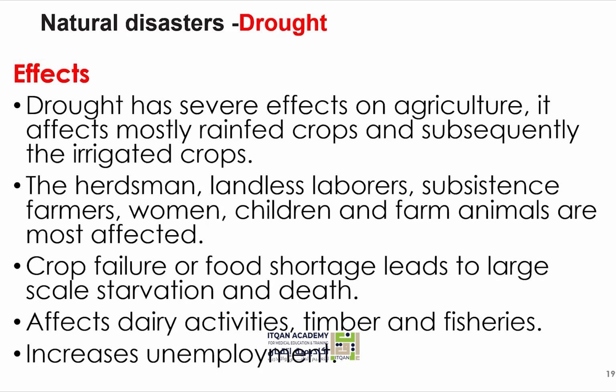The herdsmen, landless laborers, subsistence farmers, women and children, and all the vulnerable groups are mostly affected, especially the laborers that we know in Sudan in different areas where we have agriculture. The people who come every year for harvesting of the crops can be affected because they don't have permanent jobs. Crop failure or food shortage leads to large-scale starvation and death.